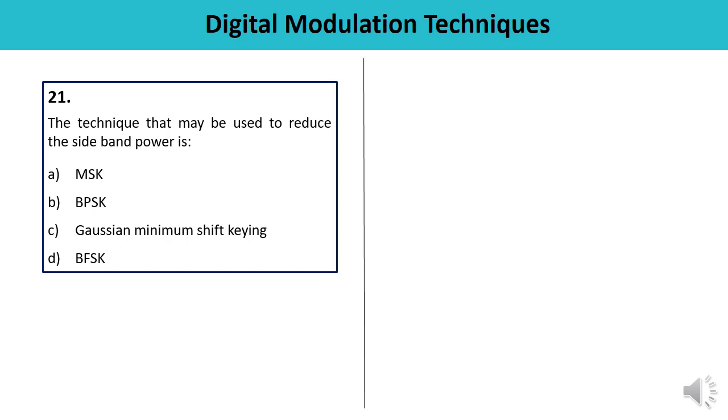Question number 21. Which technique may be used to reduce the sideband power? MSK, BPSK, Gaussian minimum shift keying, or BFSK. So here Gaussian minimum shift keying is the technique which is used to reduce the sideband power. Means the answer is C.